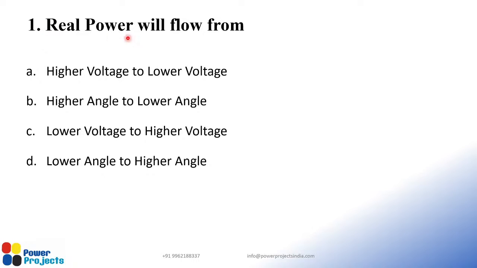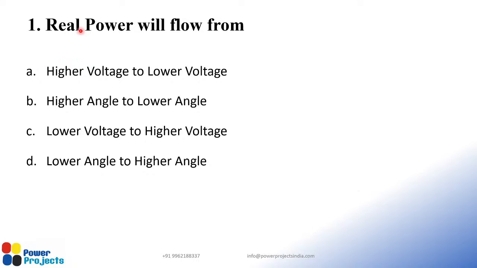Real power will flow from higher angle to lower angle. Real power will always flow from higher angle to lower angle. You might be aware of this formula: P equals EV by X into sine delta, where delta is del 1 minus del 2. If you have a sending-end bus and a receiving-end bus, assume the sending-end bus angle is del 1 and the receiving-end bus angle is del 2. When del 1 is greater than del 2, power will flow from the sending-end bus to the receiving-end bus, that is bus 1 to bus 2.